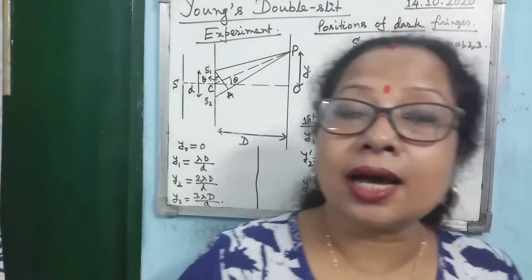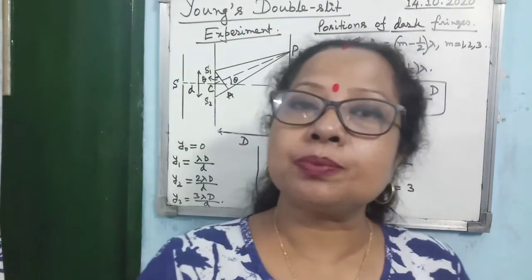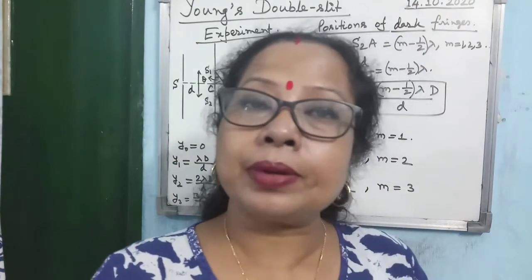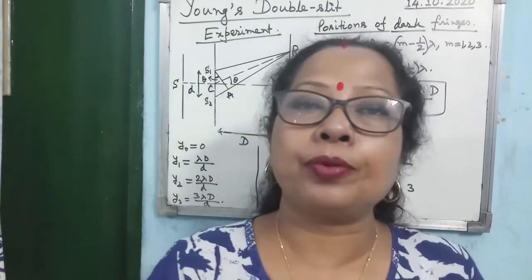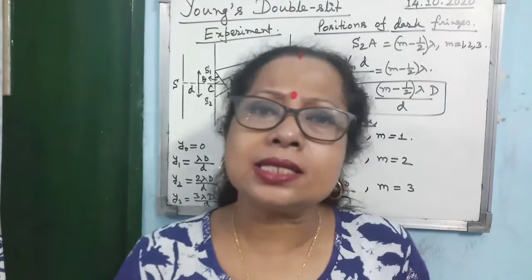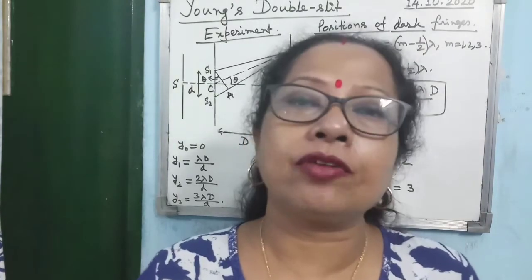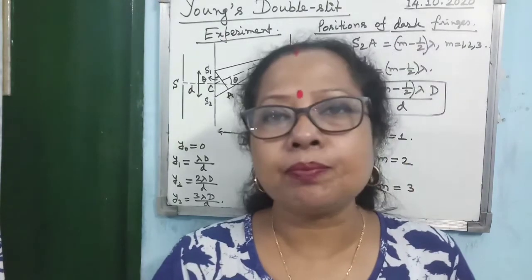So this is another important conclusion, that in the interference pattern alternate bright and dark fringes are produced. No space is there on the board, it's too small, so please girls write it down. This is the second important point regarding the interference pattern. What is the first important point?